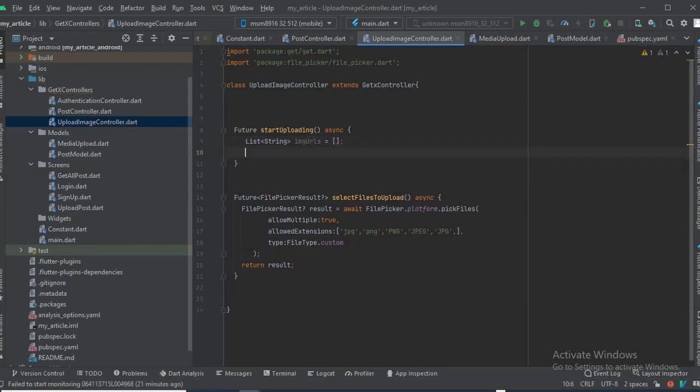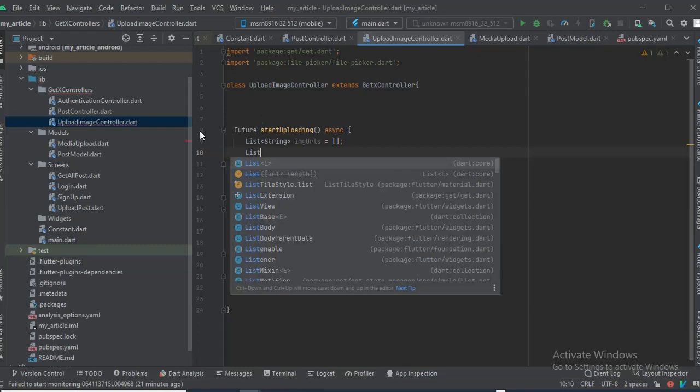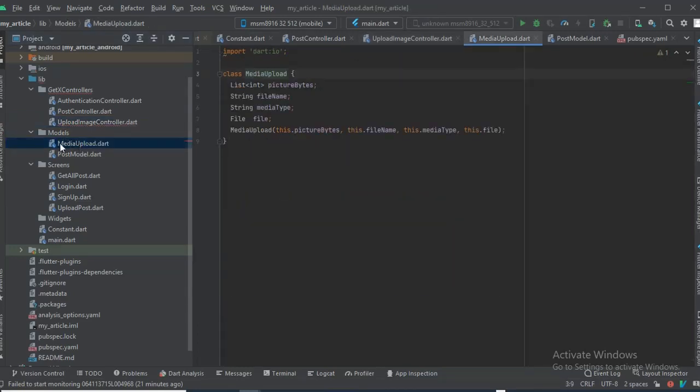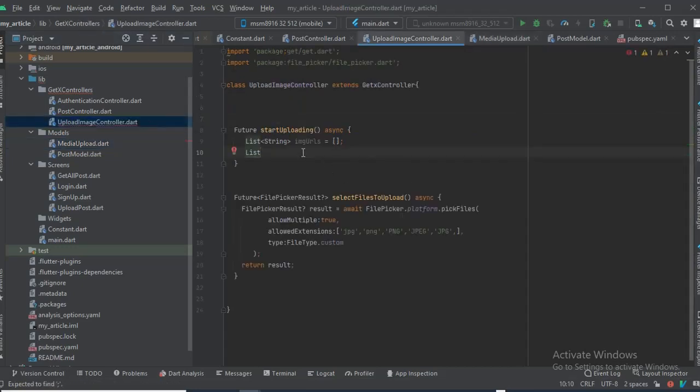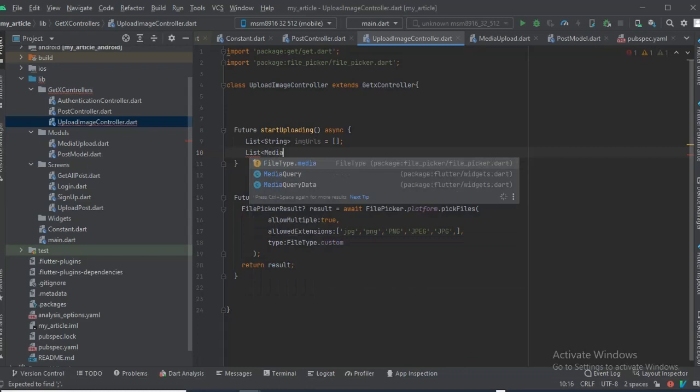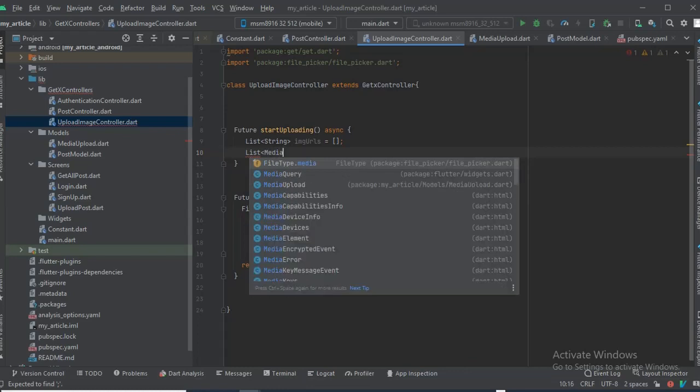And we also need a list of, remember we created a class here under models that will contain details of the particular file we are uploading. If we upload a file, we're gonna get the bytes, the file name, the file type, and the file itself. This class will contain all the details about the file. So we need a list of the details of the various files, media upload.